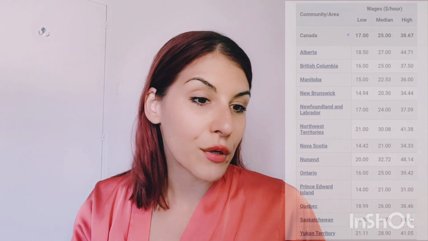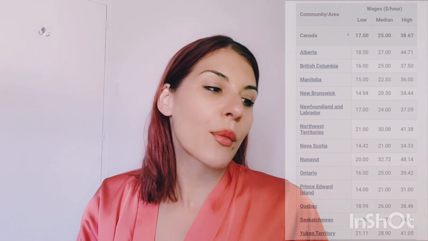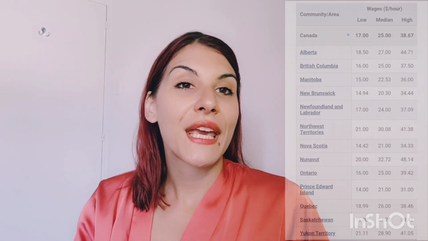Then, for example, in Northwest Territories, it's 41.38. Then in Saskatchewan 39.42. It's on the higher side. But the median wage all over Canada is $25 per hour.